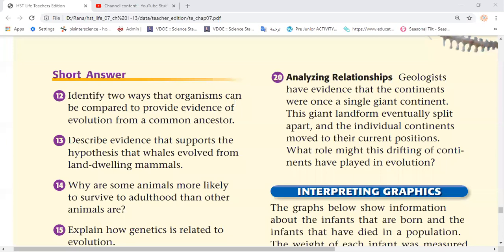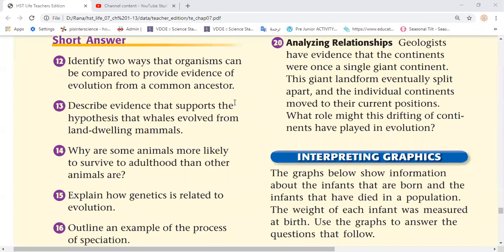Okay, so question 14: Why are some animals more likely to survive to adulthood than other animals are? It would be because they have some suitable traits which make them more adaptable, so they could adapt more to the surroundings or the environment. Or more easily, we could say they are the fittest for the environment, so they survive rather than the others.